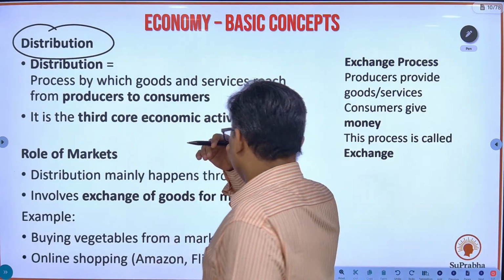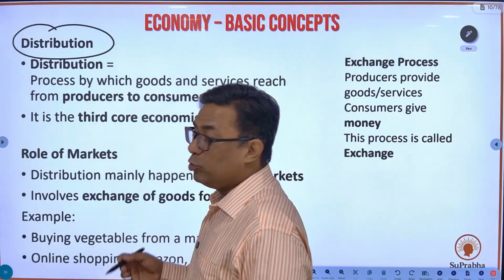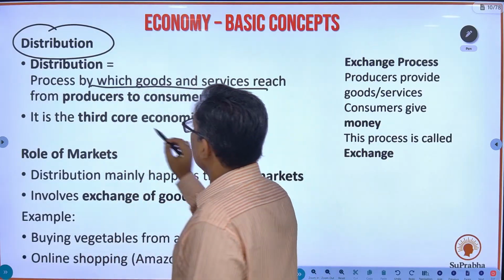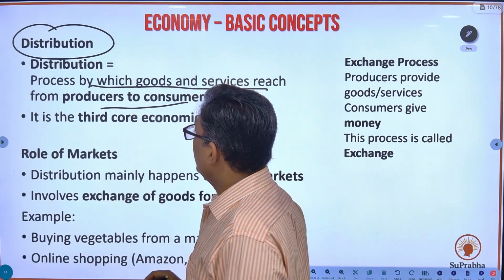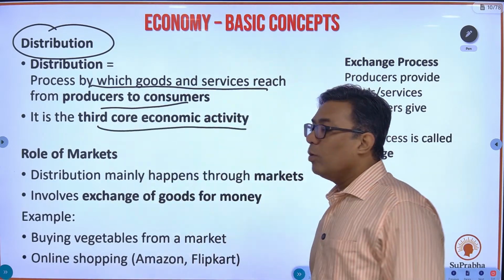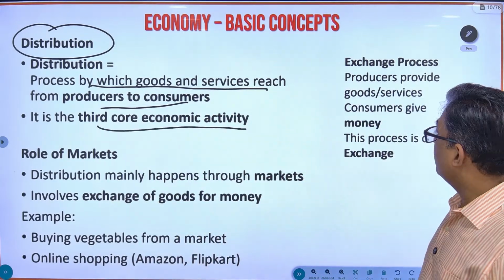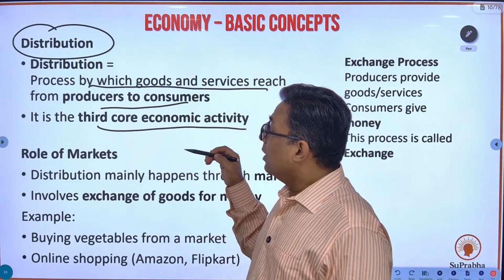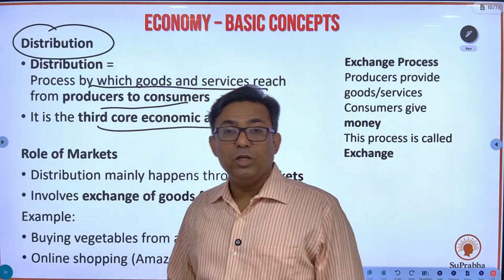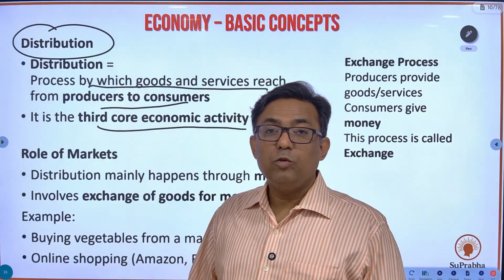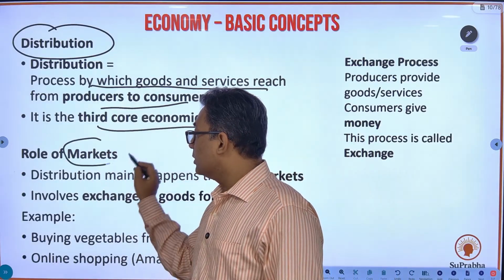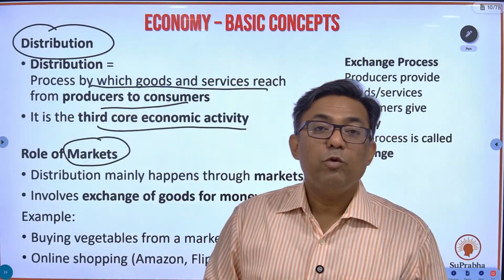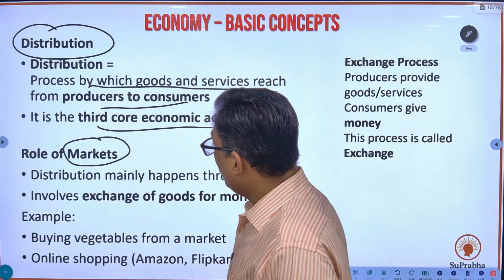So distribution: the process by which goods and services reach from producers to consumers. It is the third core economic activity. Fine. So if there is a distribution, that distribution is done to the markets. So I go to a market nearby and purchase. So therefore markets also become very important. So, the role of the markets.